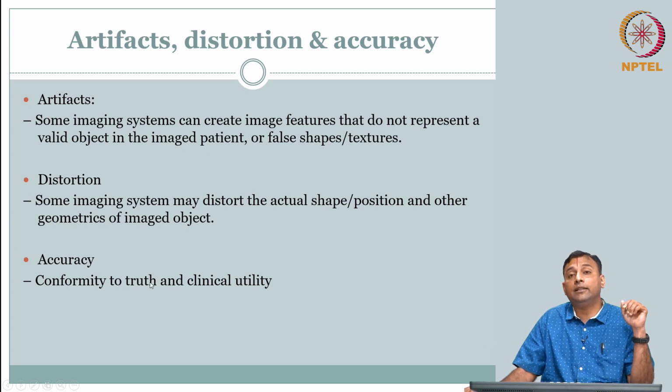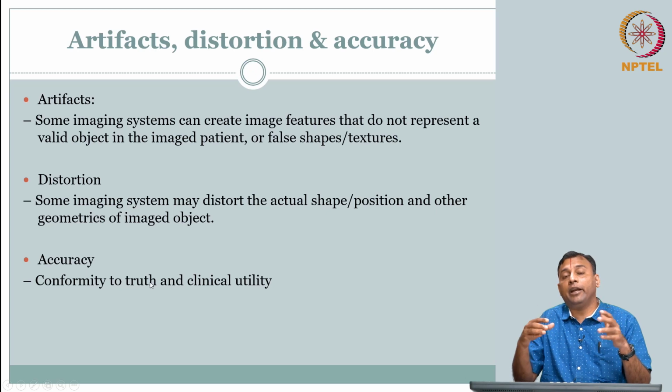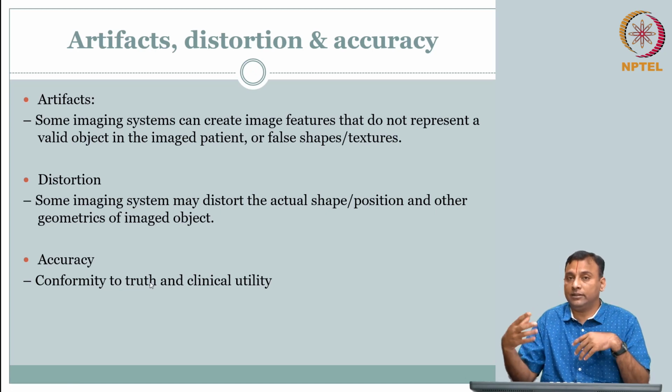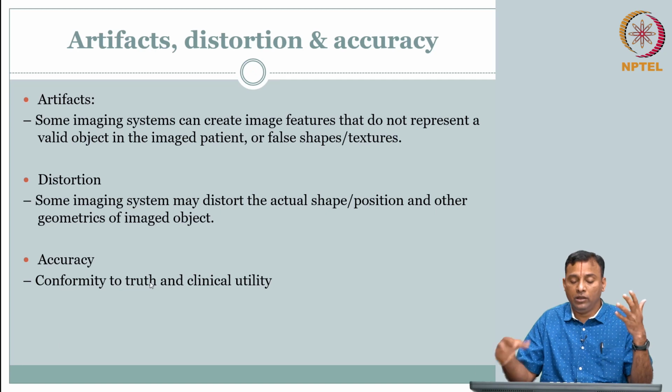The other accuracy is I am using this imaging modality and I am trying to use the image to do some diagnosis. The doctor is saying based on this you have a tumor that is stage 2, or you have to go for a surgery. So, he is making some assessment based on the image. So, the other accuracy has to do with clinical utility.